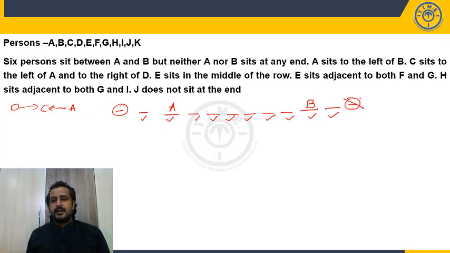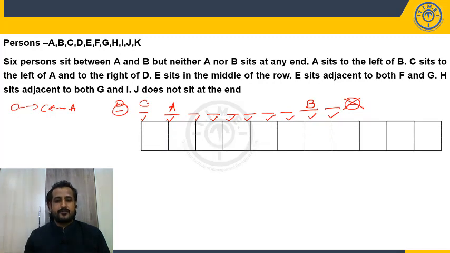So definitely it cannot be at the right end, the one more position. It has to be at the left end. So who will come here? D. Who will come here? C. So let us make the arrangement. It is D. It is C. It is A. 6 gaps. 1, 2, 3, 4, 5, 6 gaps. And it is whose position? B's position.